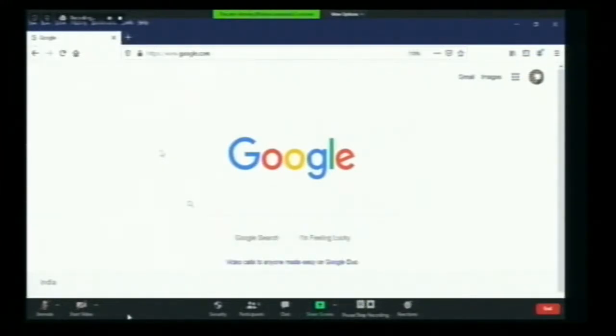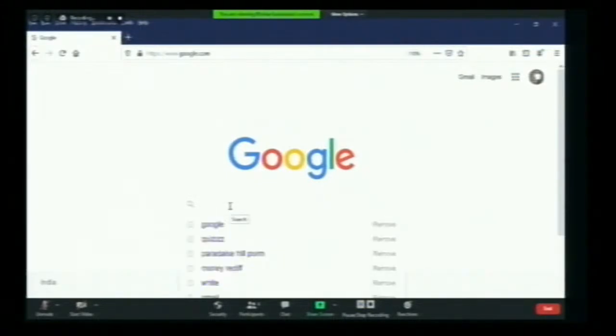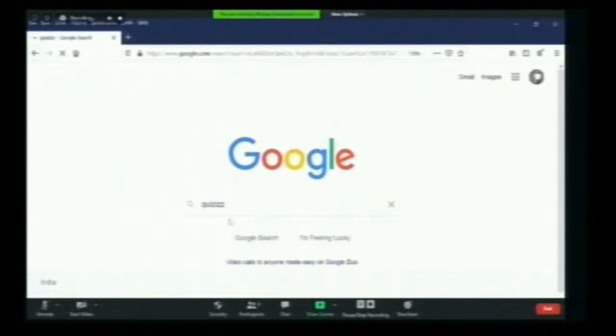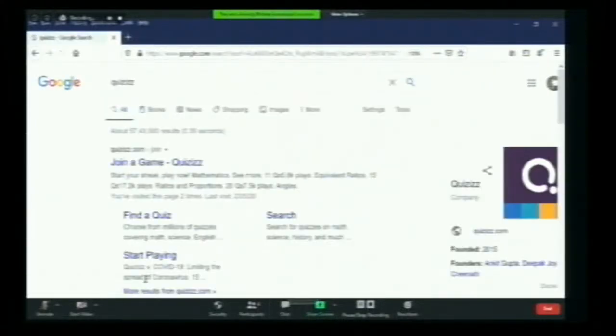To enter into Quizizz, just go to the browser, Google, and in the Google search engine, type Quizizz and enter.